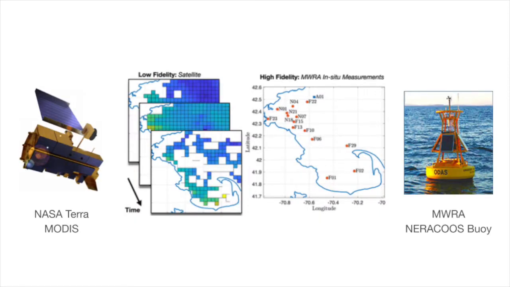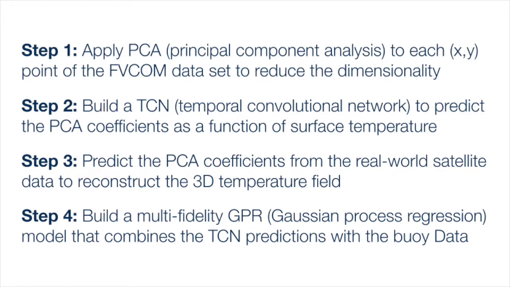In contrast, satellites and buoys can also be used to measure ocean temperature, but satellites can only measure temperature at the surface of the ocean, and there are gaps in the data due to cloud coverage. Buoys are more accurate, but they only cover a small number of points in the domain. The framework I developed can be used to model full 3D fields of quantities of interest using a combination of physical sensors and numerical simulations.